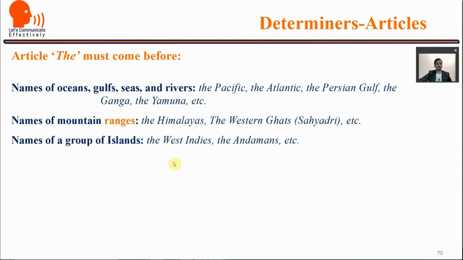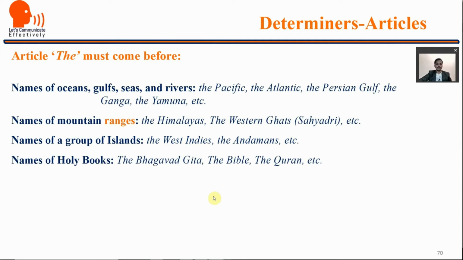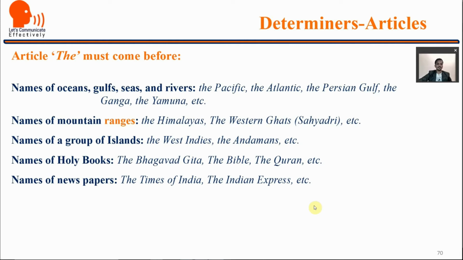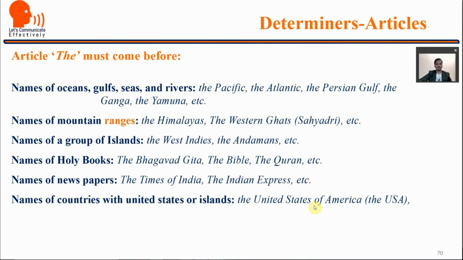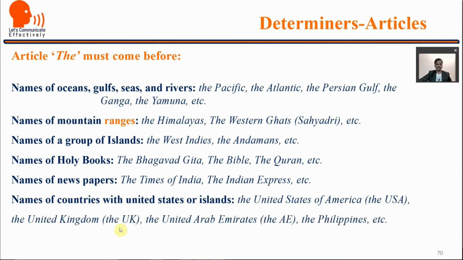Next, names of a group of islands, the West Indies, the Andamans, etc. Names of holy books, the Bhagavad Gita, the Bible, the Quran, etc. Names of newspapers, the Times of India, the Indian Express, and so on. Names of countries with United States or islands, the United States of America. That's why we say the United States of America or the USA, the UK, the United Kingdom, the United Arab Emirates or the UAE, the Philippines.